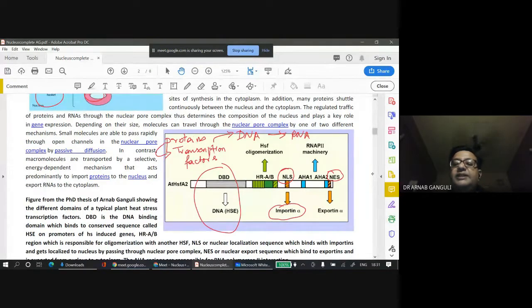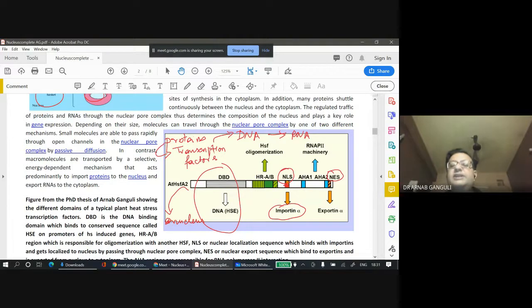So when a protein has this particular sequence, the nuclear localization sequence, to which importin alpha binds, the result is that if it is in the cytoplasm, this protein goes inside the nucleus.